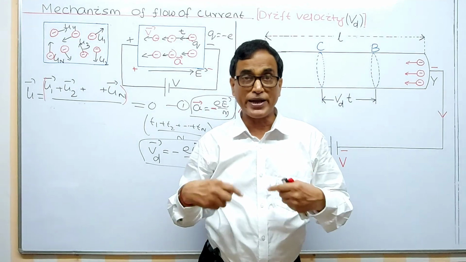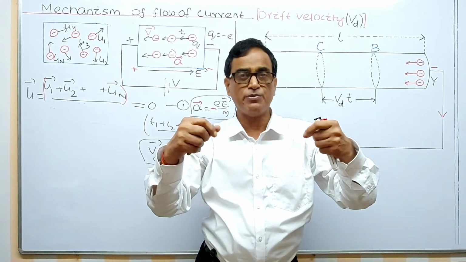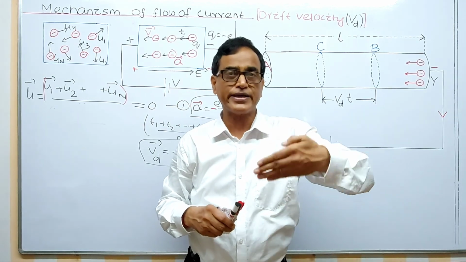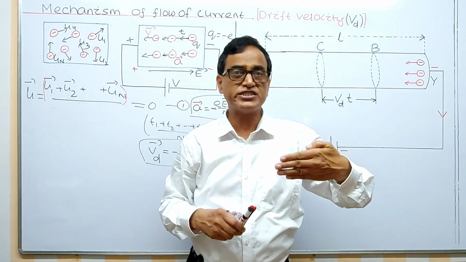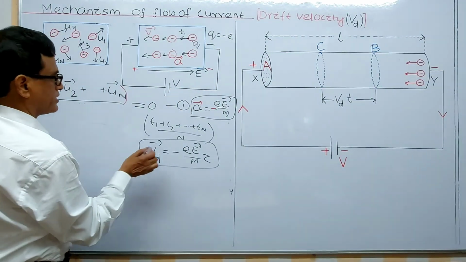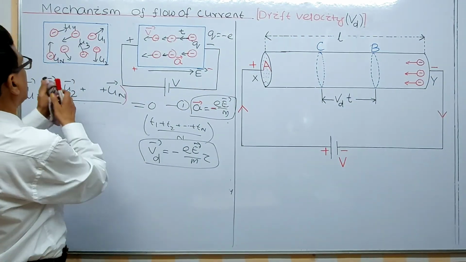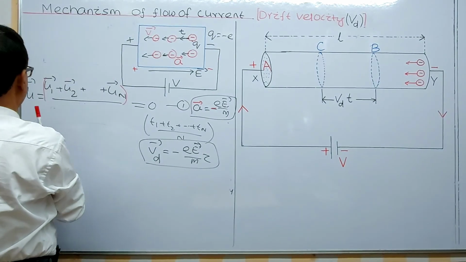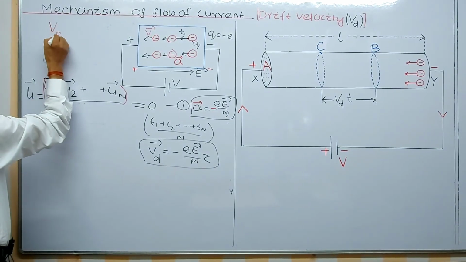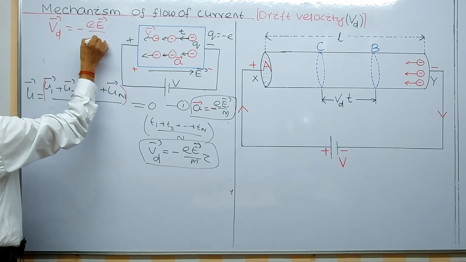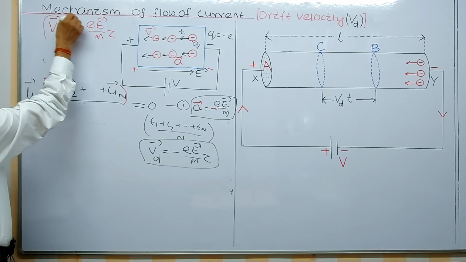But whenever a battery is applied, an electric field is set up, each electron is aligned in one direction, and it attains a velocity with which it drifts, called the drift velocity. The drift velocity is given by the formula I am writing here. You should remember this formula. This is the first question in this chapter. Drift velocity equals minus E by m into tau.